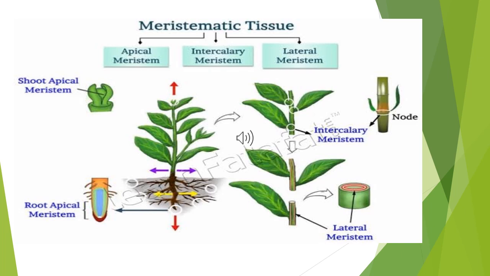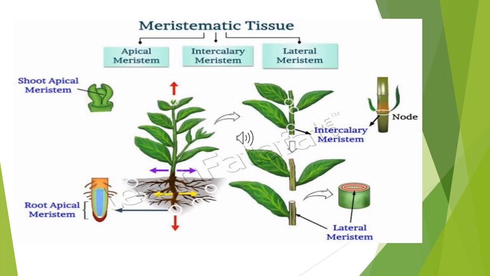How many parts have meristematic tissue? 3 different parts. Meristematic tissue, each of different name. The first, apical meristem. Second one, lateral meristem. Third one, intercalary meristem.